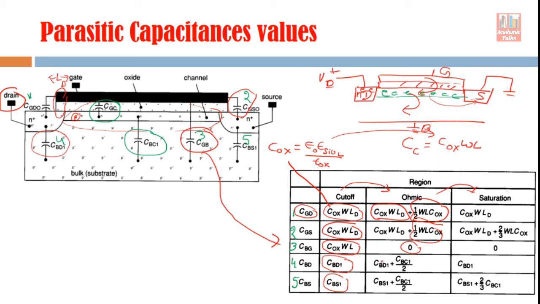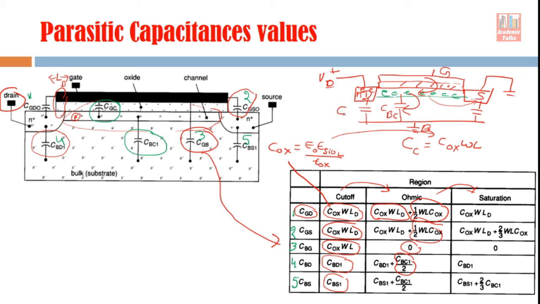Now let's go to the bulk drain capacitance. The bulk drain capacitance is here, and bulk source capacitance is here. Now half part of this bulk source, bulk channel capacitance, you have seen here, channel formation has taken place. So there is a bulk channel capacitance here, which is connected to the bulk terminal, bulk channel capacitance.